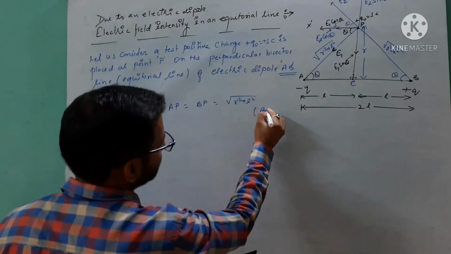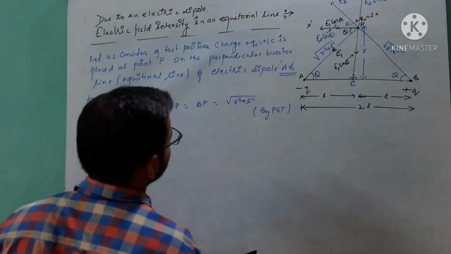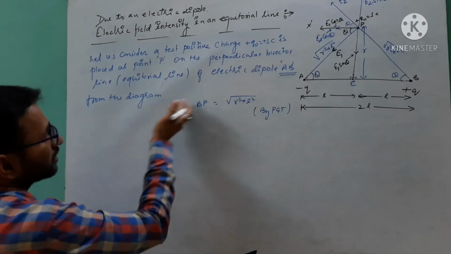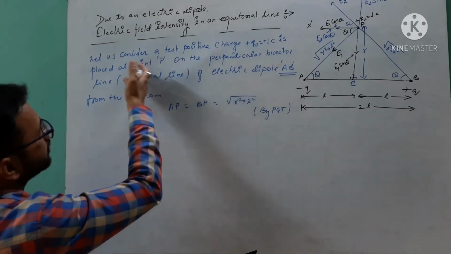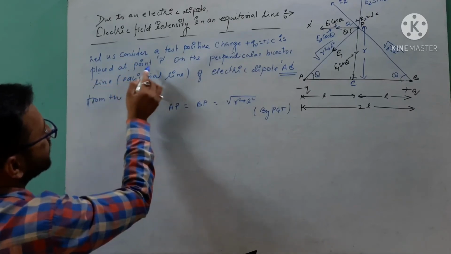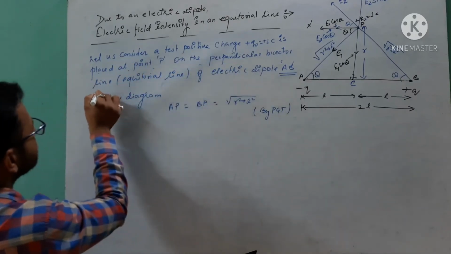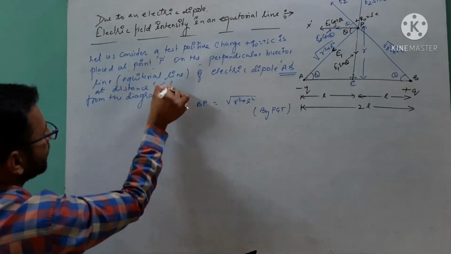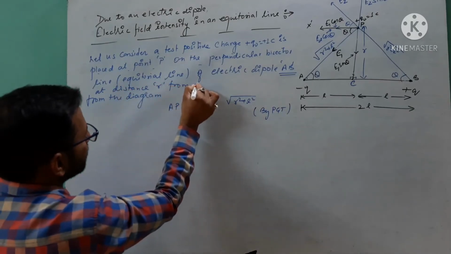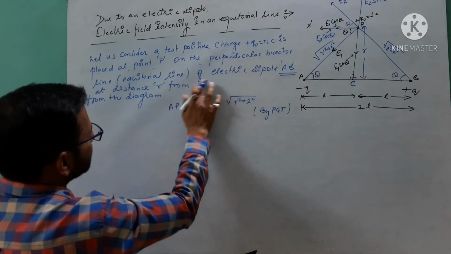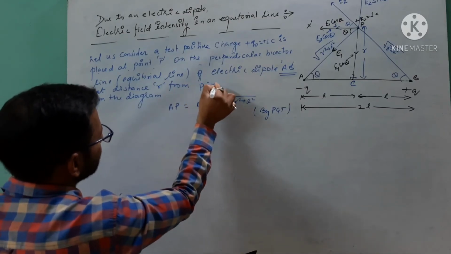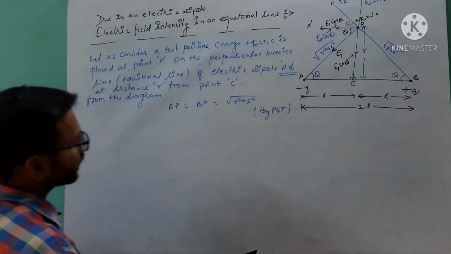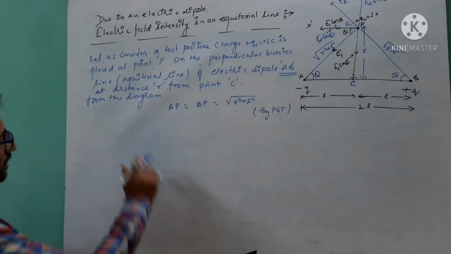After that you can add one thing: place P on the perpendicular at distance small r from the midpoint of dipole or from point C. You can find all the points in the diagram. So this is our distance.